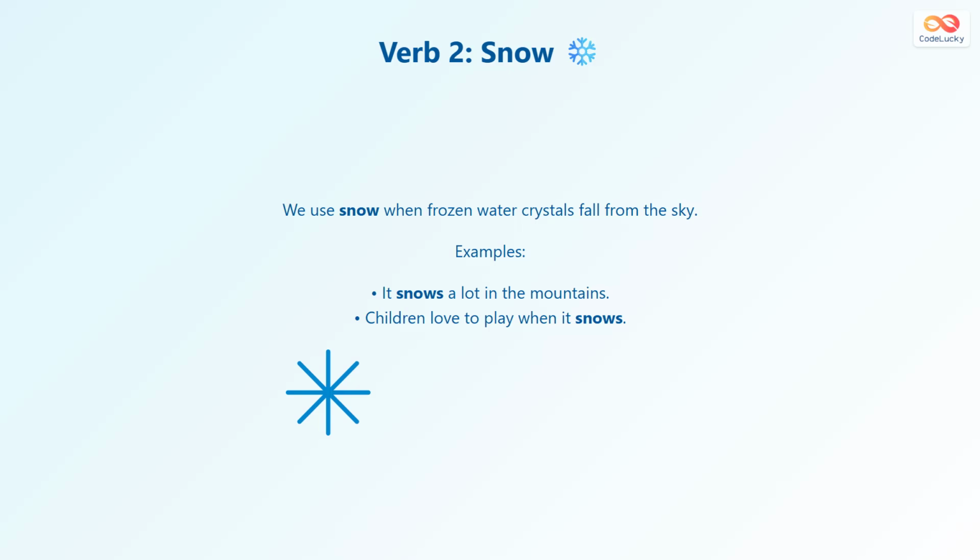Snow is another verb that describes an action done by the weather. It means something is happening in the sky that changes what we see on the ground.